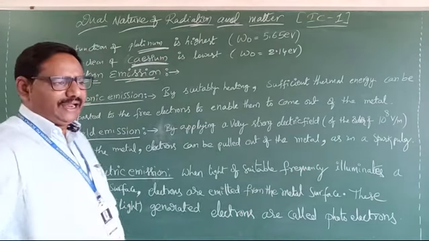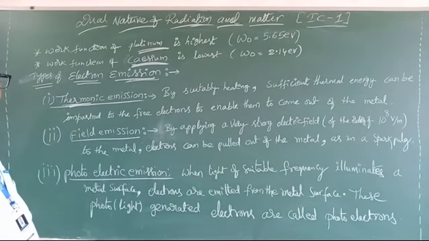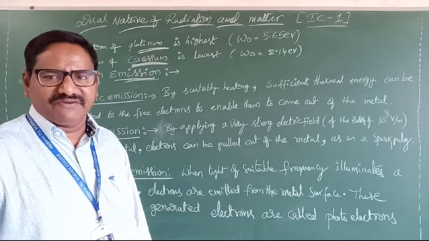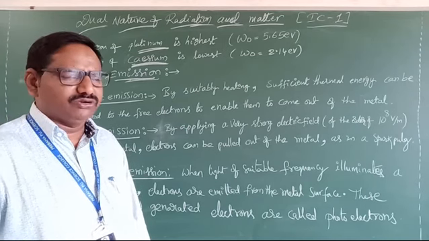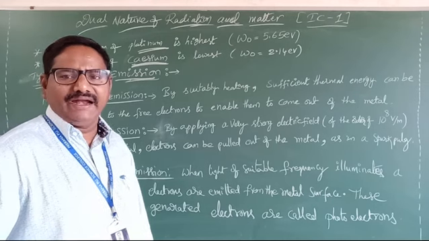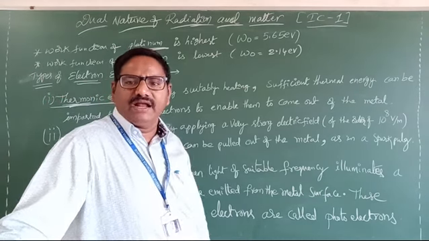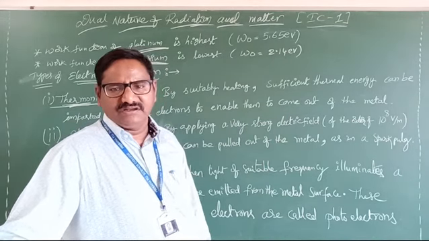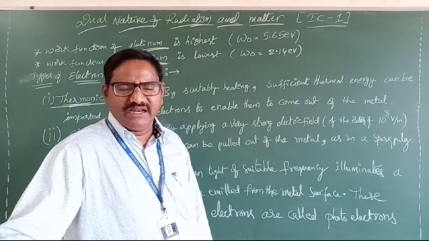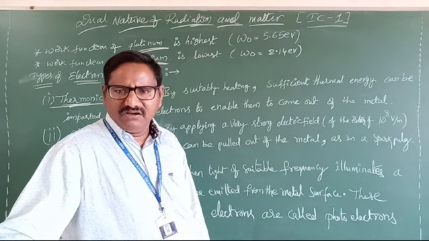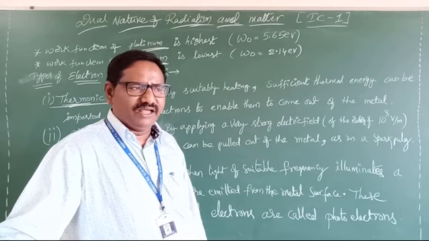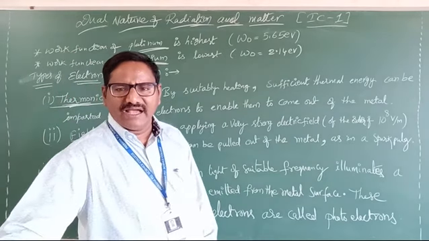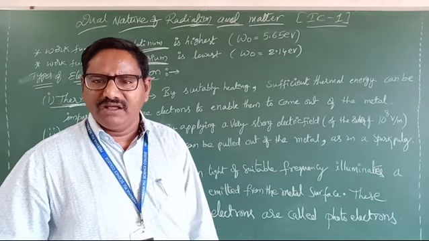If you supply a suitable light, or a suitable frequency of light, to the metal surface, the metal surface receives that light. Light, about which we have already learned many theories: one is the corpuscular theory, second the wave theory, third the electromagnetic wave theory, and fourth Einstein's quantum theory.